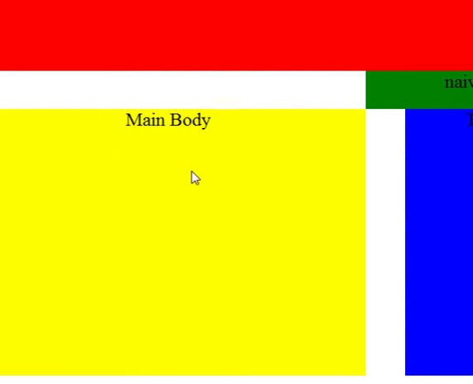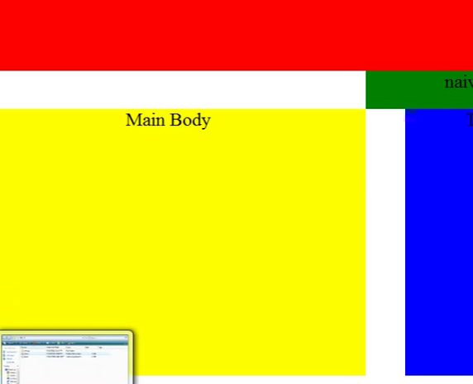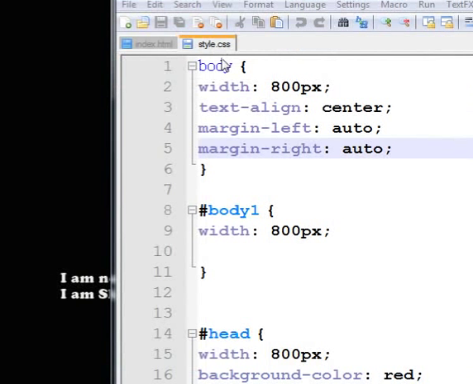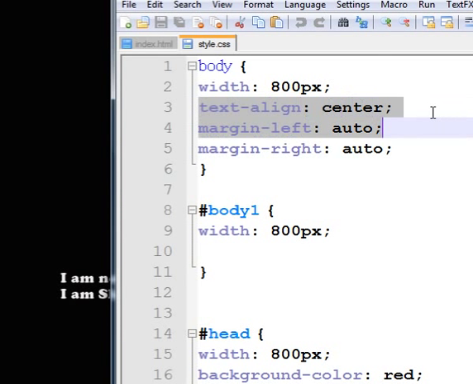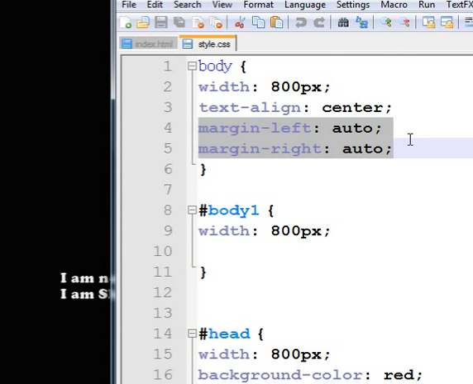So using 3 lines of coding, we can solve the screen resolution size problem. Text-align center will make the content centered for Internet Explorer, and margin-left and margin-right will make the content centered for Firefox.